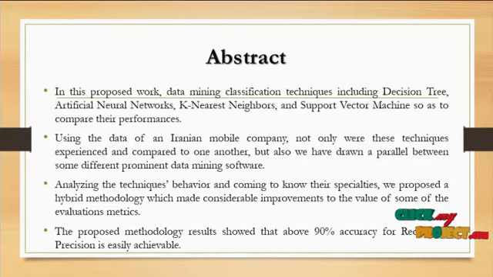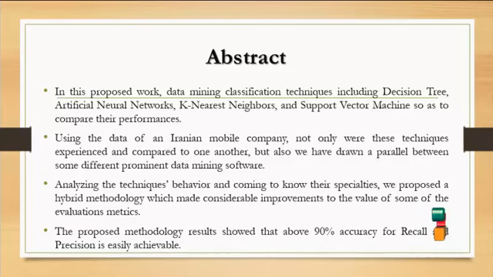In this proposed work, data mining classification techniques including decision tree, artificial neural network, that is ANN, k nearest neighbor, that is KNN, and support vector machine, that is SVM, are used so as to compare their performance. Using the data of an Iranian mobile company, not only were these techniques tested and compared to one another, but we also drew a parallel between some different parameters of data mining software. By analyzing the techniques' behavior and learning their specialities, we proposed a hybrid methodology which made considerable improvements to the value of some evaluation metrics.